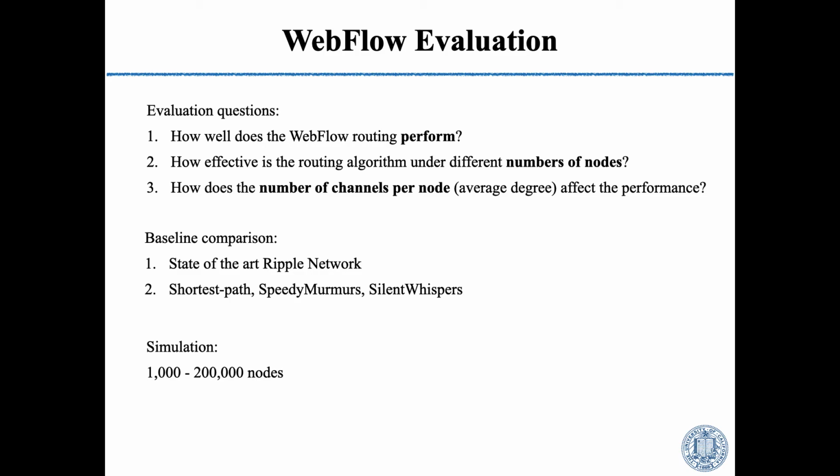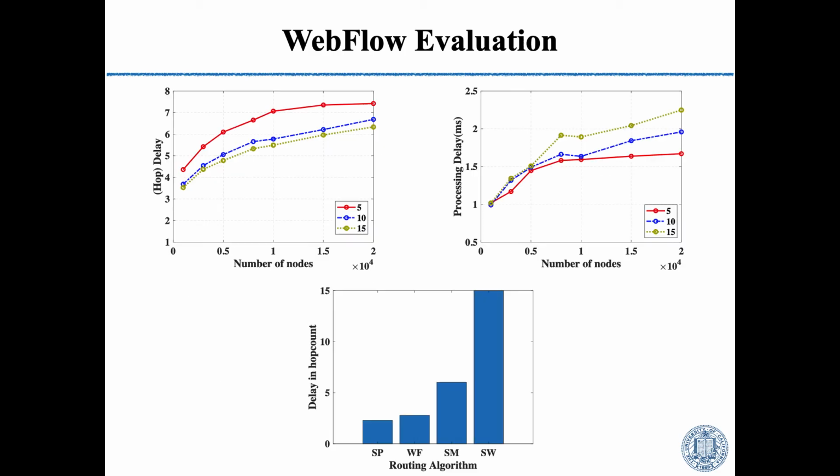And we do some comparisons using the repo network topology, and we compare our Webflow with shortest path, SpeedyMurmurs, and SilentWhispers. In our simulations, we set nodes from 1,000 to 200,000 nodes. Here are the results of our evaluation.